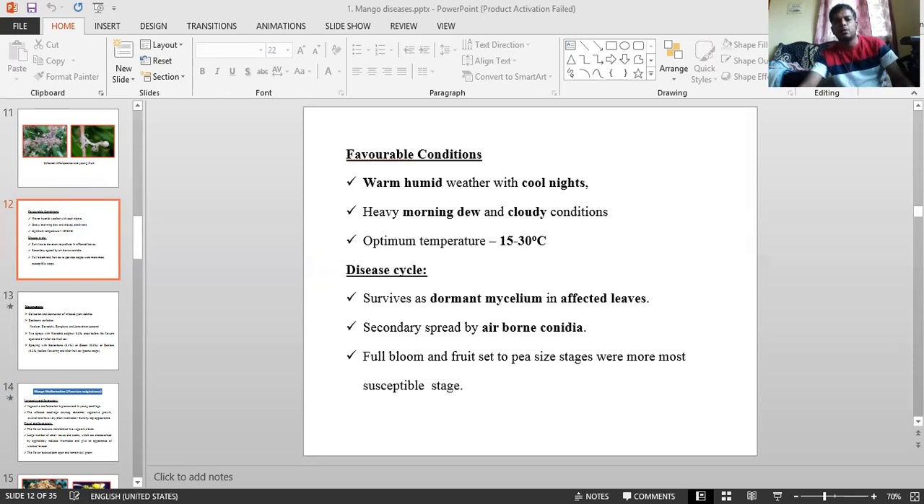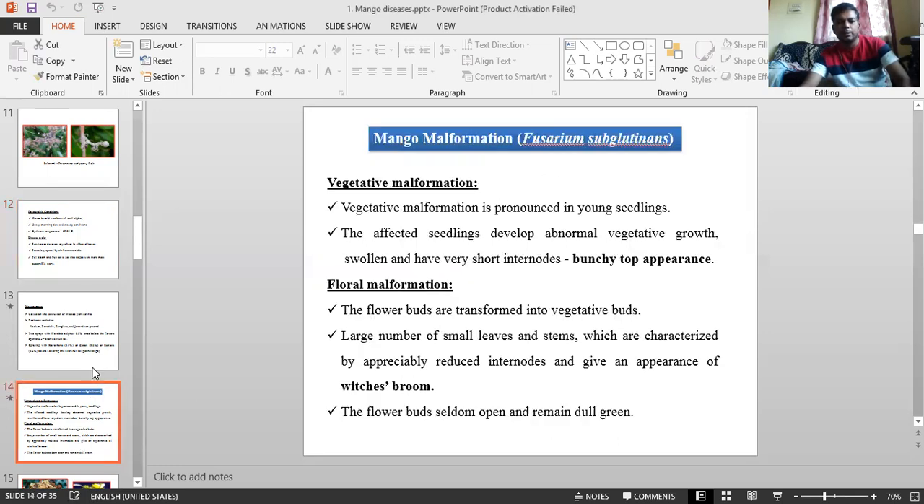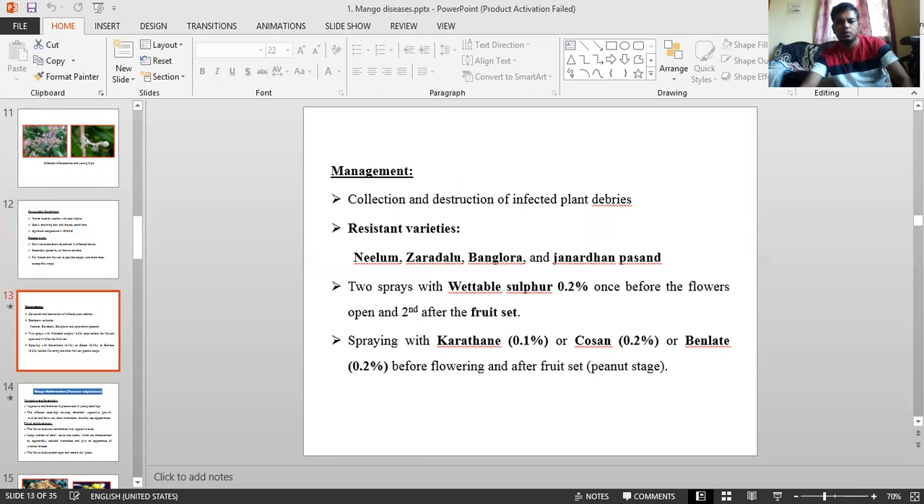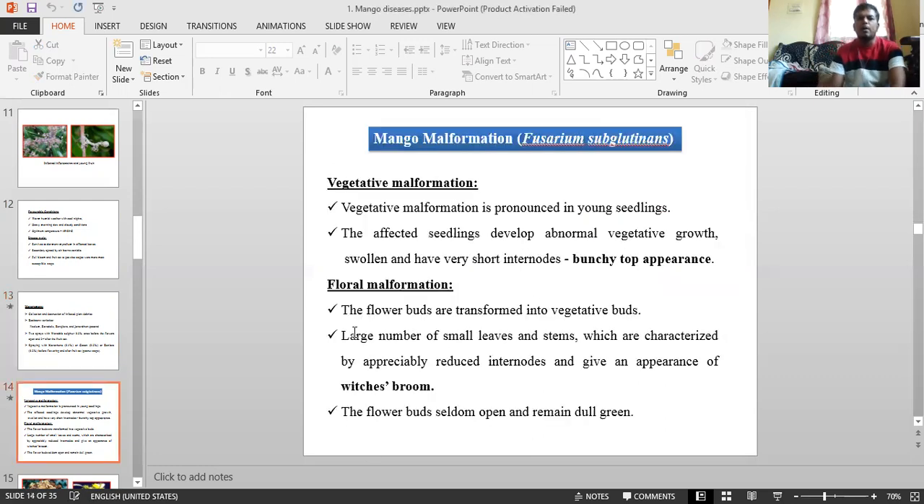And next is the resistant varieties you can take. Resistant varieties means what are those? Neelam, Jardalu, Bengaluru, Totapari, Kurda, and Janardhan Pasand are the resistant varieties. This is regarding the management aspect of powdery mildew. Okay. And next, coming to mango malformation.